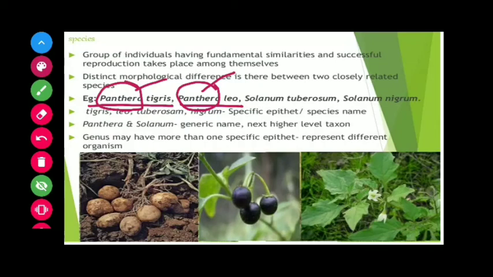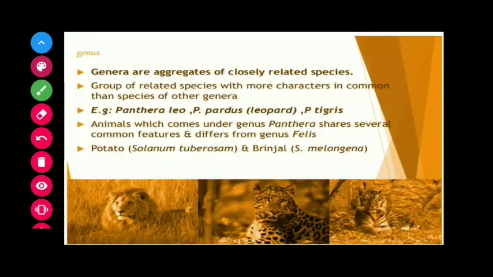Okay, while in their species name, tigris or leo, they have a species epithet. This is the generic name Panthera and Solanum, and they have the next higher level taxonomical group. Now genus may have more than one species epithet, that is, representing different organisms. When we talk about the genus, genus are the aggregates of closely related species. Closely related species, plural, are known as genera, while singular it is genus.